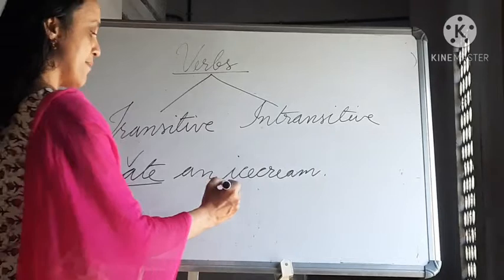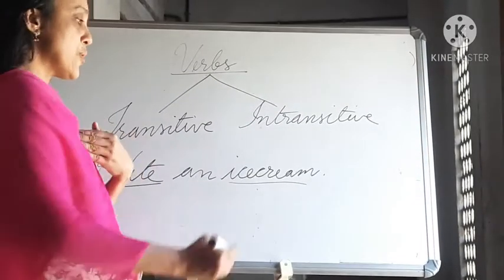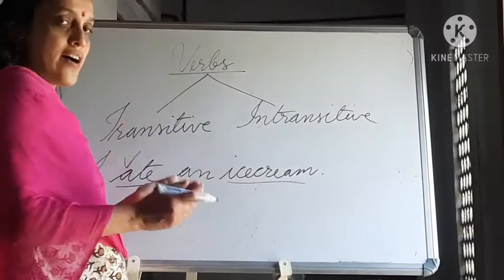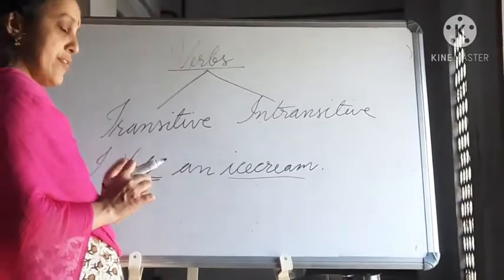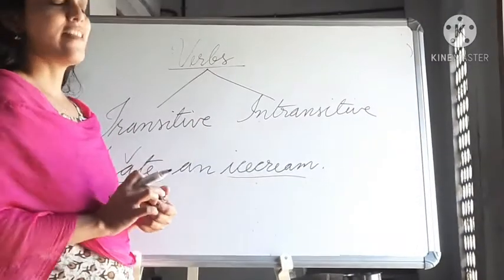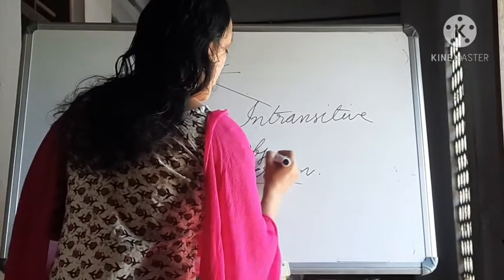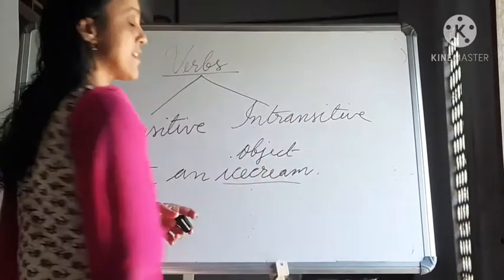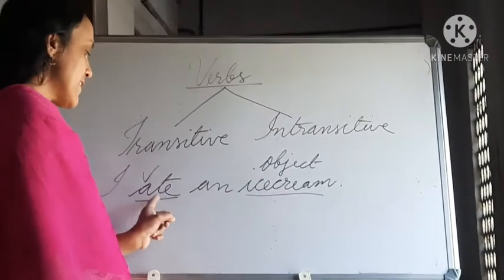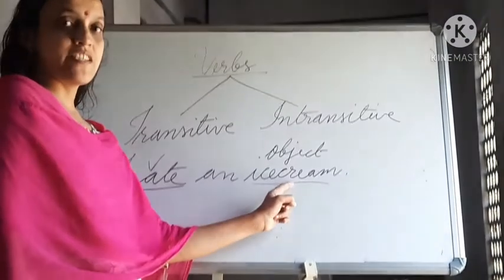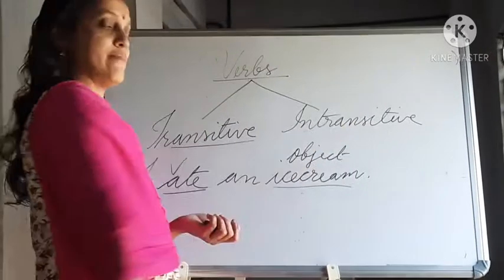Yes, ice cream. Ice cream is the thing which I ate. So, when you ask the question what to the verb, if you get an answer, then we can call it the object. Here ice cream is the object. So, since this verb has an object, we can call it a transitive verb.